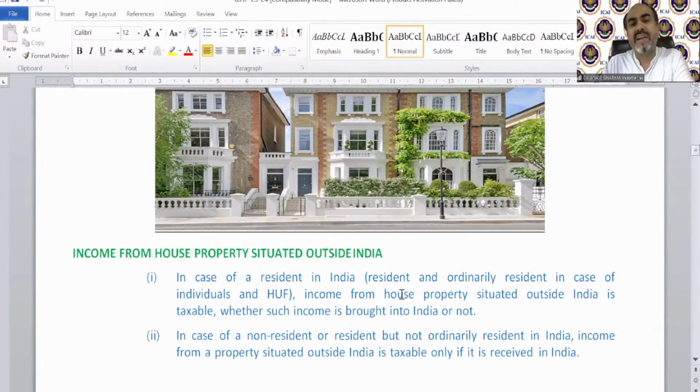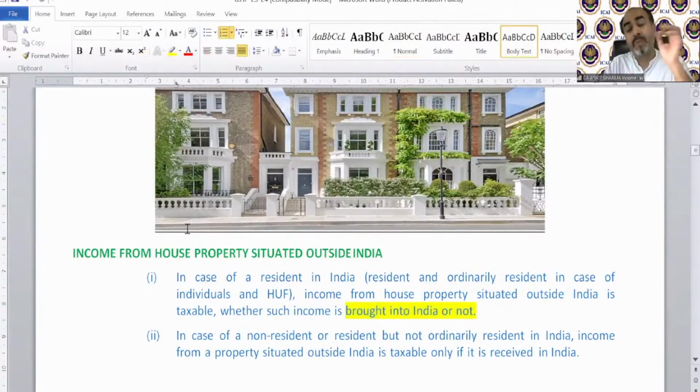In case of a resident and ordinary resident in India, in case of individuals and HUF, income from house property situated outside India is taxable whether such income is brought into India or not. Clear? The provision will be the same as if the property is in India. There is no difference. We just need to do one thing. If the information is given in foreign currency, in dollars, etc., say rental income is $10,000, we just need to convert it into Indian rupees. All of the provisions will be as applicable in India.